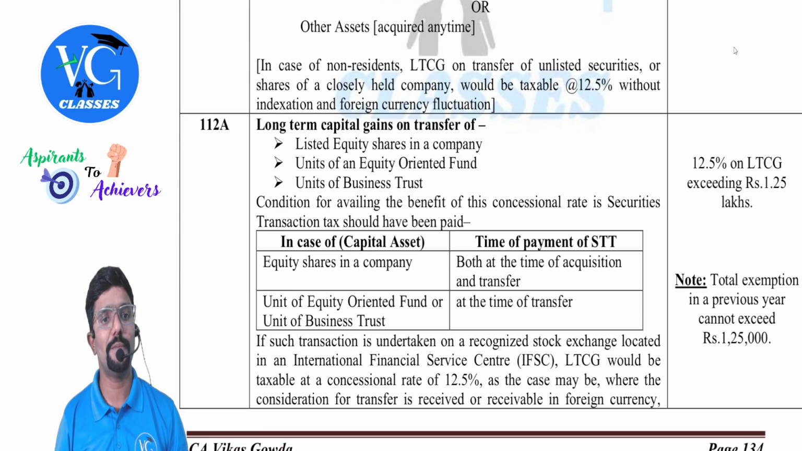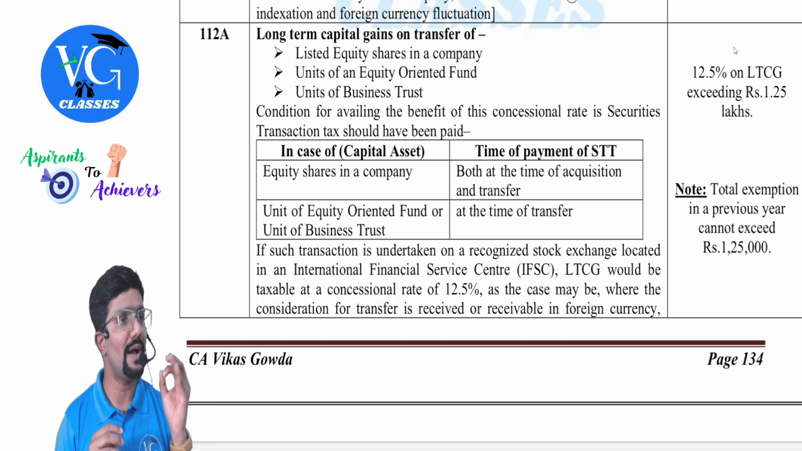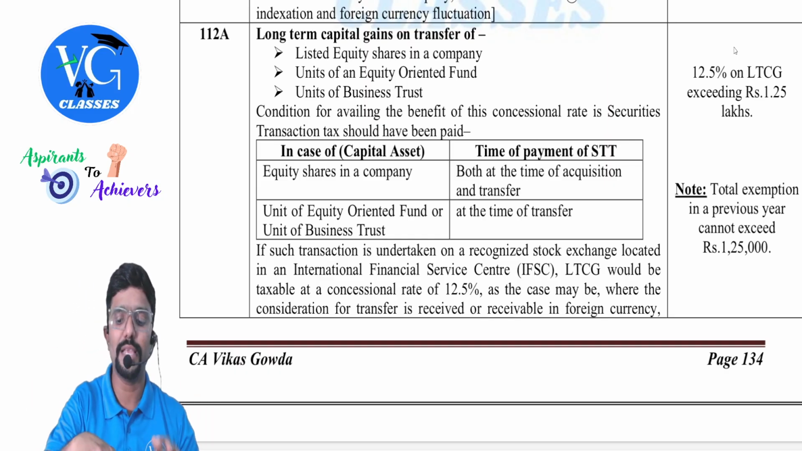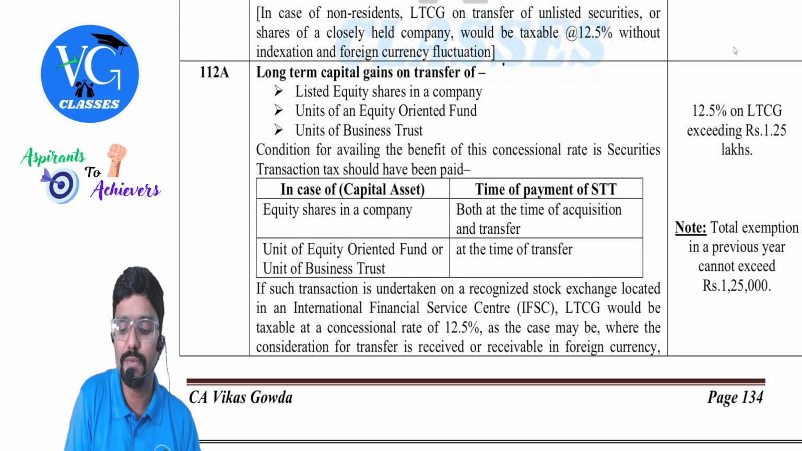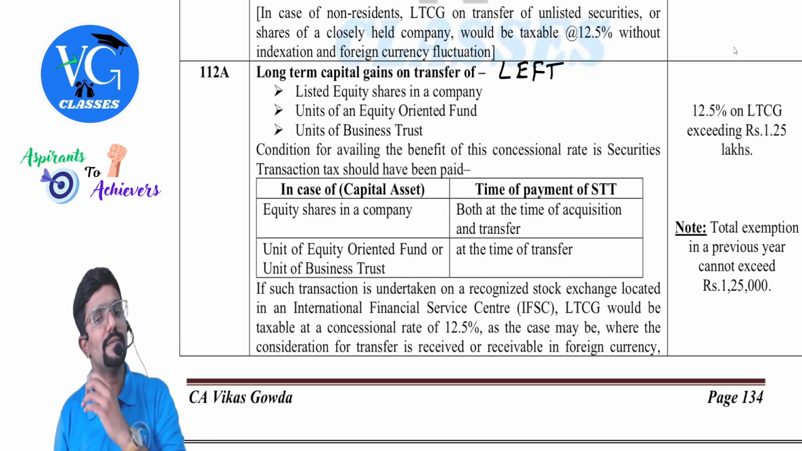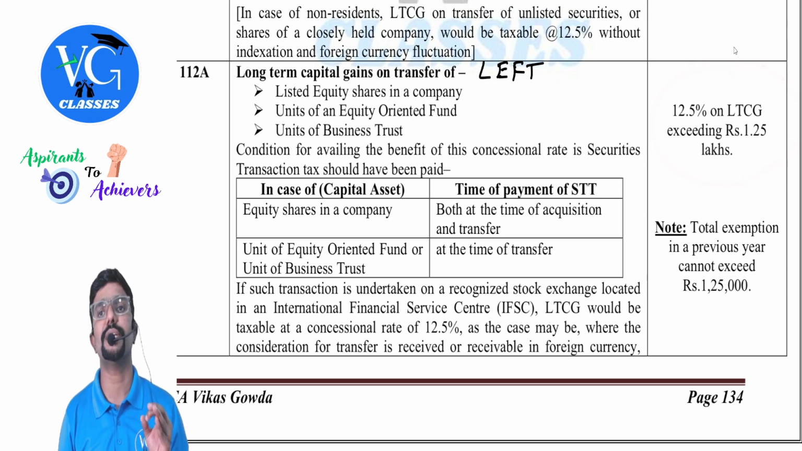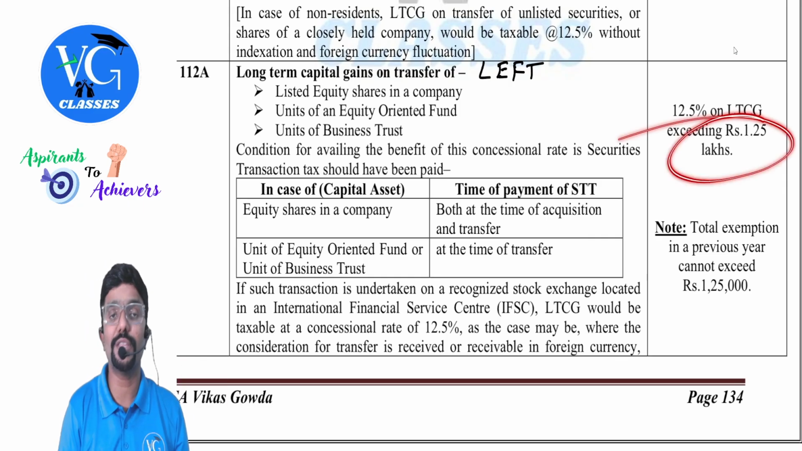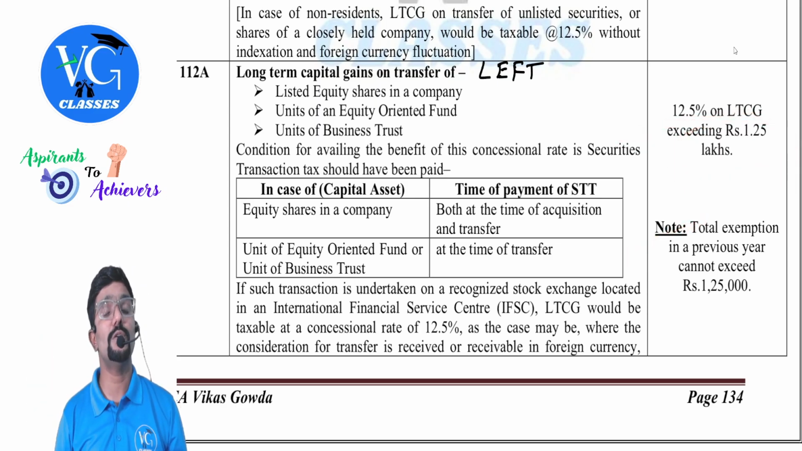Next, coming to long-term capital gain, Section 112A. Long-term capital gain on the transfer of, again, LEFT, the same assets, guys, but now the nature is long-term. Long-term capital gain on the transfer of LEFT is taxable at 12.5% but in excess of 1,25,000. It means up to 1,25,000 it will not be taxable, and 1,25,000 is the total in a year.